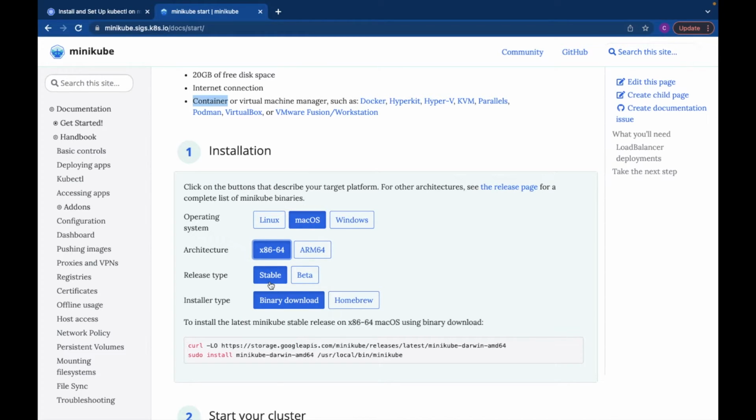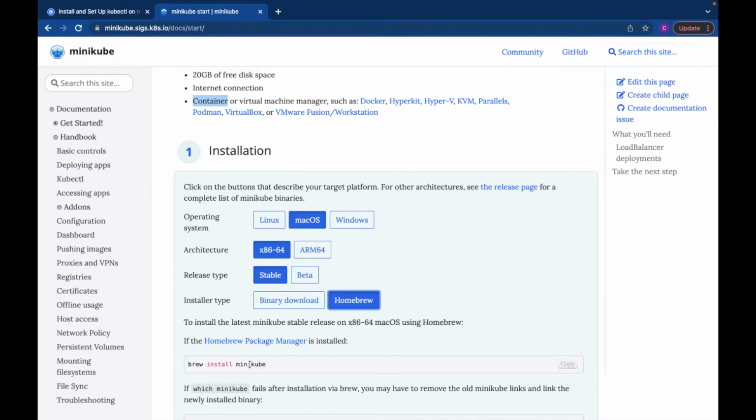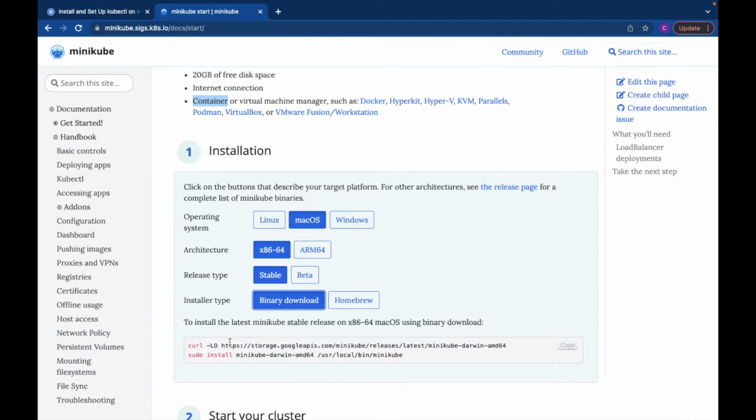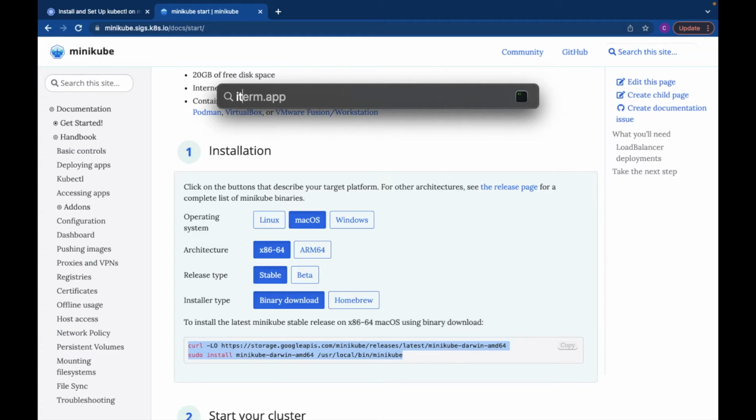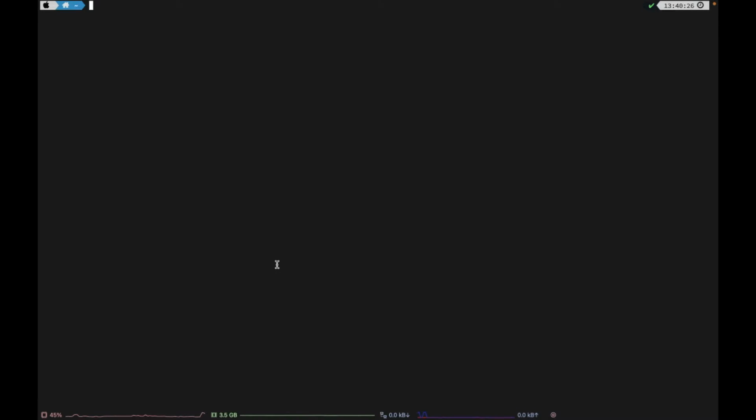I want a stable Minikube, so I will click here. If I want to use Homebrew, I can click on Homebrew and it gives me this command, brew install minikube. But I prefer to use binary download. So I will copy this command, open my terminal, paste it and hit enter.